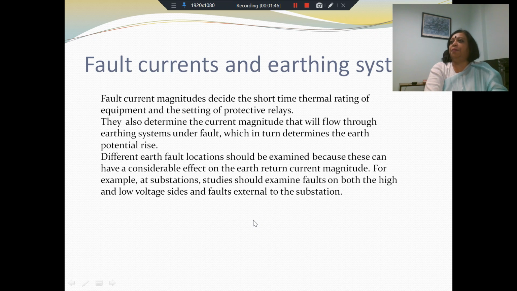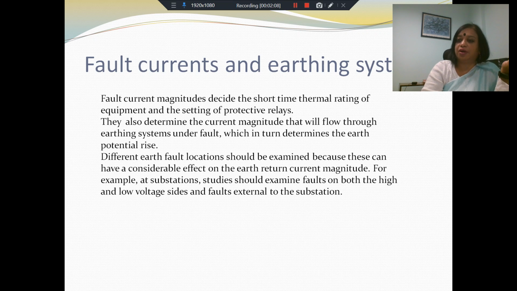Apart from earth resistivity, we are also interested in the fault current, because given a particular earth resistance, the fault current magnitude will decide the short-time thermal rating of the equipment. How much fault current flows through an equipment will decide what its thermal rating is and what the settings of the protective relays should be.